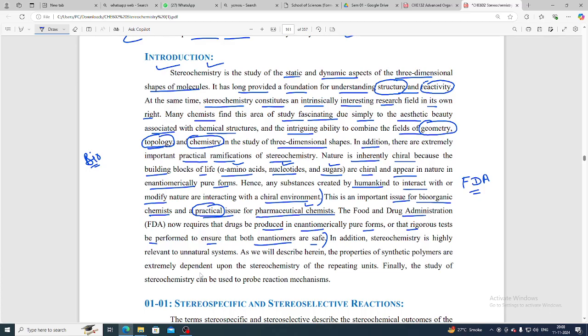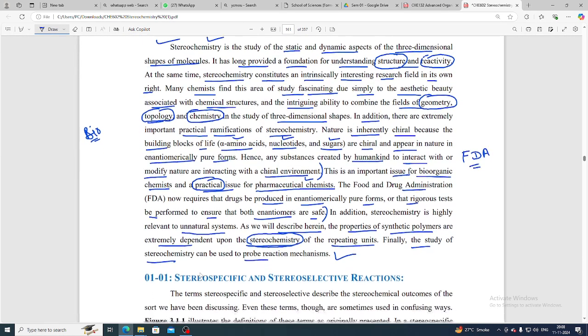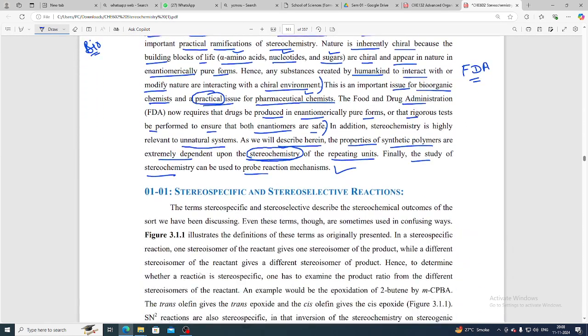Yes, in addition, stereochemistry is highly relevant to unnatural systems. As we will describe herein, the properties of synthetic polymers are extremely dependent upon the stereochemistry of the repeating unit. Okay, किसके ऊपर dependent? So it depends on the stereochemistry of the repeating unit. Okay, finally the study of stereochemistry can be used to probe reaction mechanisms. Okay, तो reaction mechanism क्या है, इसे समझने के लिए स्टेरियोकेमिस्ट्री का यूज़ करेंगे.